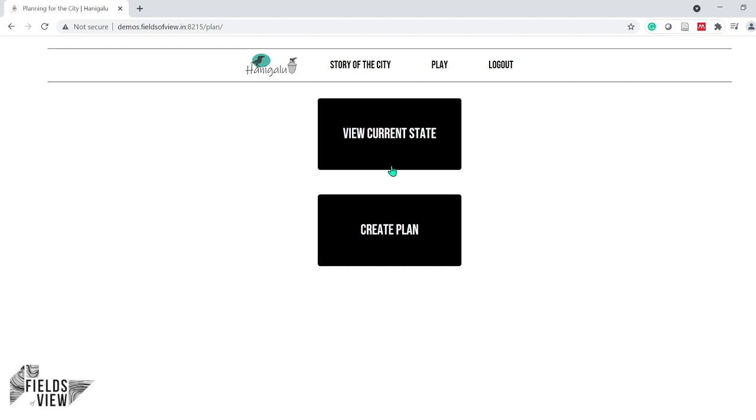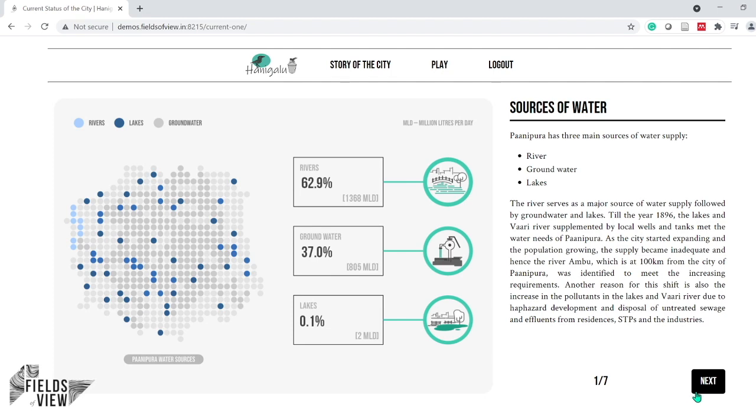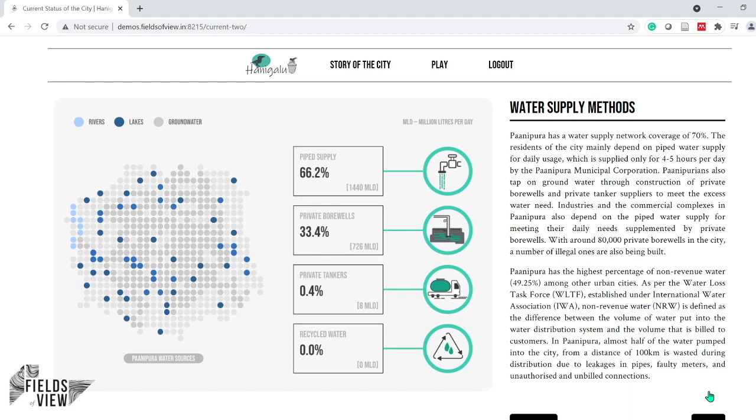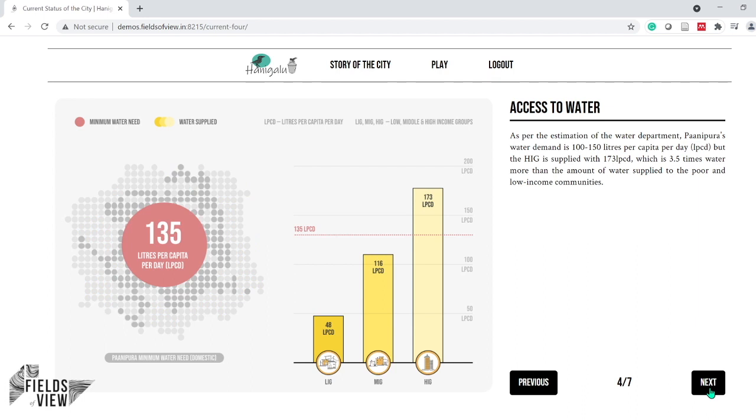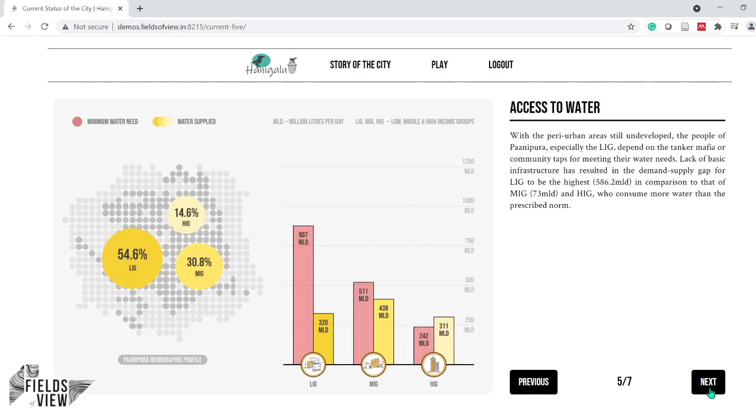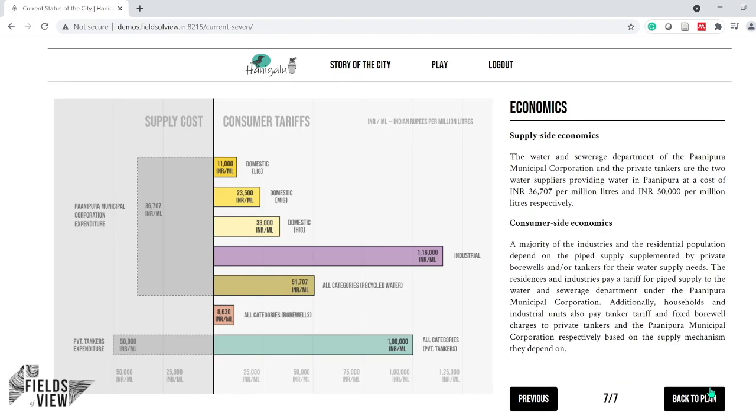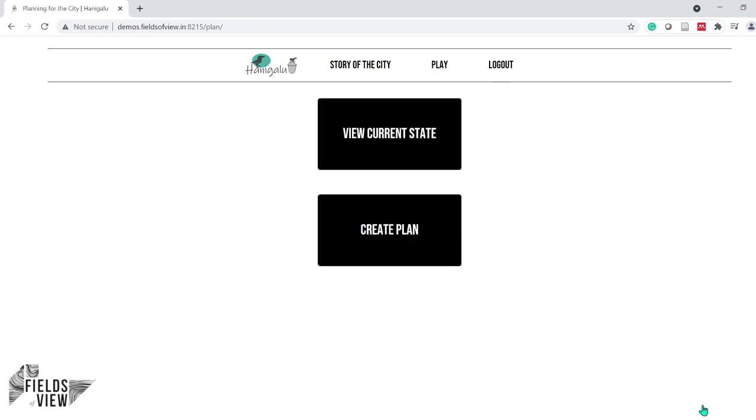The first step here is for the student to know the current situation in Panipura in the year 2020, which is explained in the view current state. Current state of different parameters under water security planning is explained through a series of 7 slides. It starts with sources of water, supply mechanism, demand versus supply for all activities, water supply to income group, wastewater generated, and finally the economic slide. Similar to the story of the city, the participant can go back to read or go back to the planning stage. This is where you actually start the game.